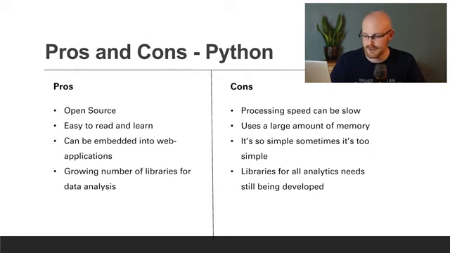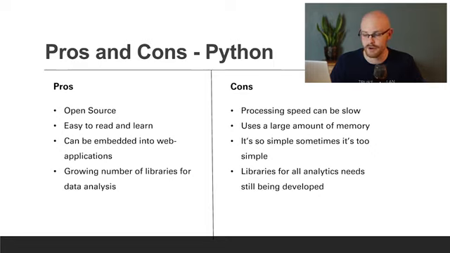It's simple to learn and simple to use. And sometimes that's actually an issue, because it's so simple. When you need to do really complicated things, it can be kind of hard to do, whereas in R, that's what it's built for. It's made for those complex calculations. And so that's why those packages and libraries are built the way they are.